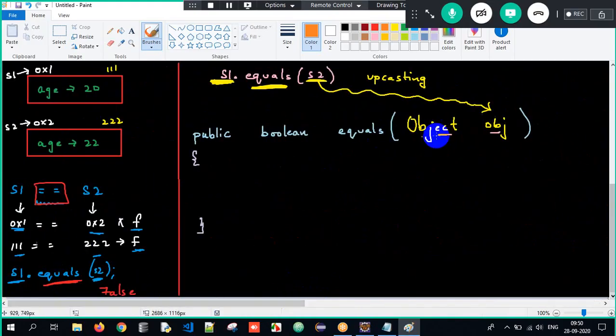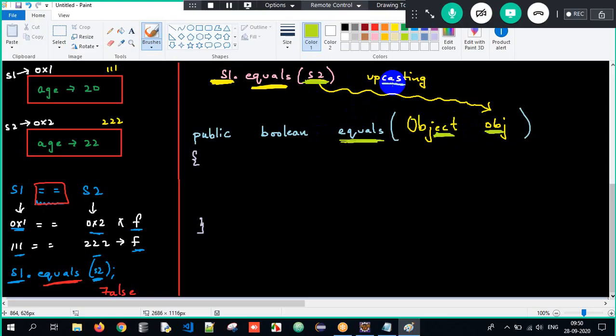Similarly, the equals method is accepting object obj because I can pass a student object, employee object, donkey object, monkey object, all the types of objects here. That's the reason it is object obj. S2 is the student object. Student has the superclass called object. Correct? So this is nothing but upcasting.